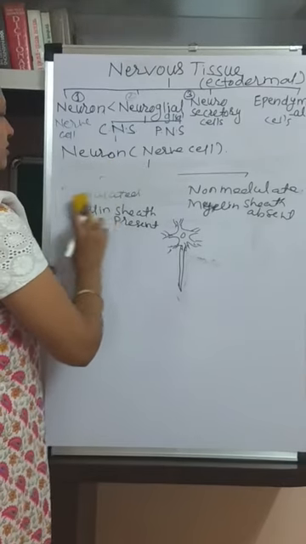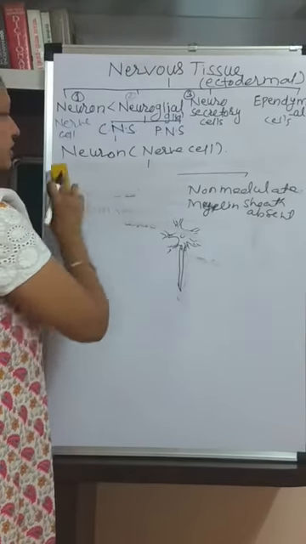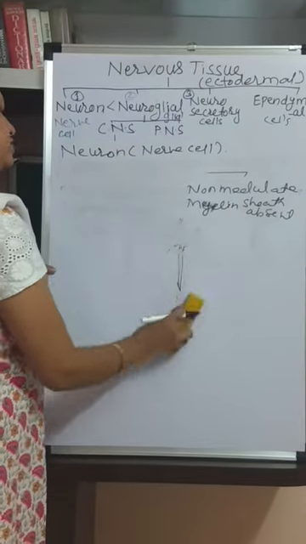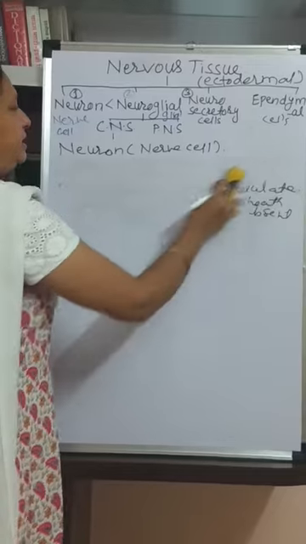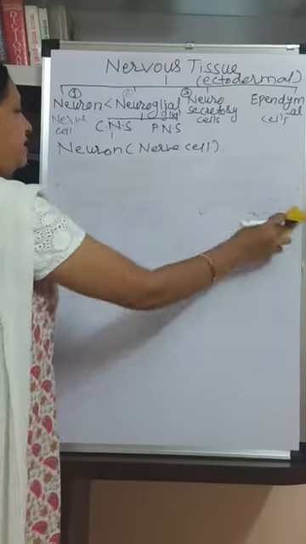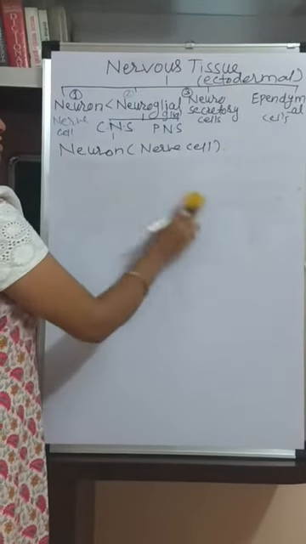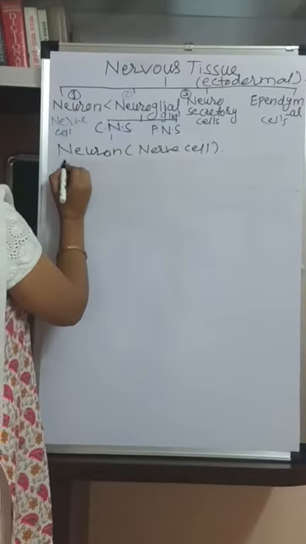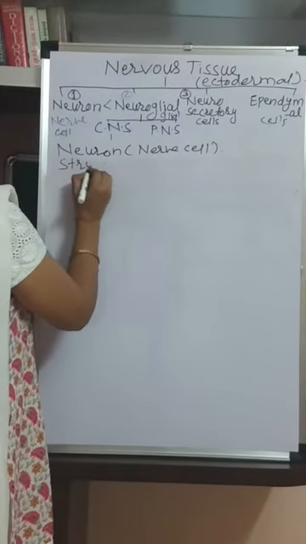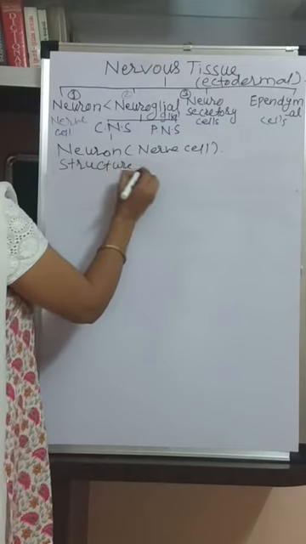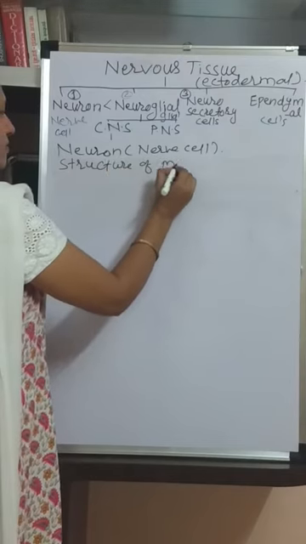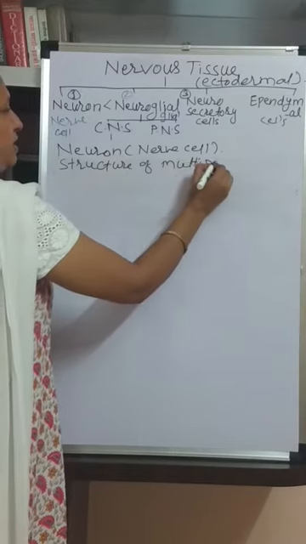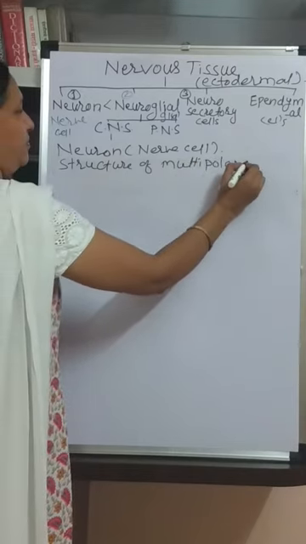Now we are going to study the structure of the multipolar neuron. Actually we studied it in 11th also, but revise it again, the structure of the multipolar neuron.